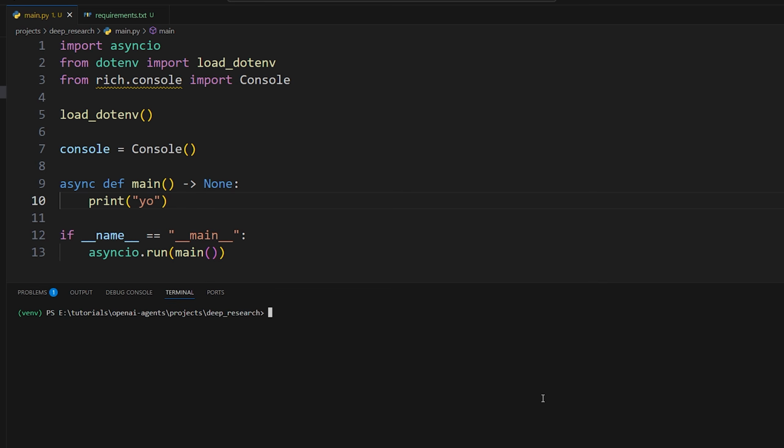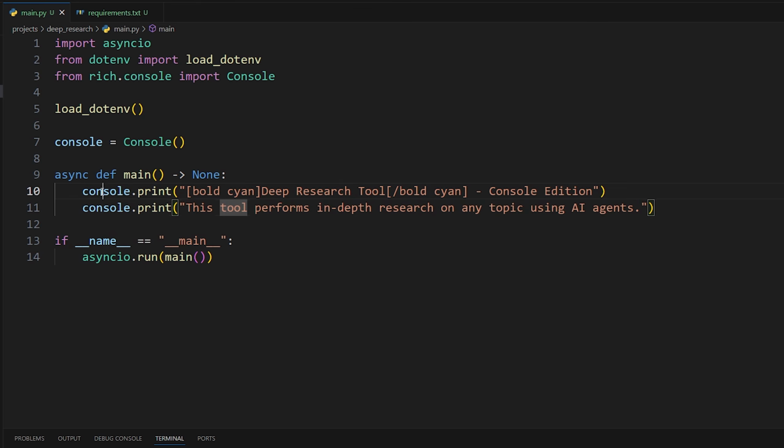So let's just make sure that we can run this to start with. So python main, and it says yo, nice. So it's working perfectly. So we can do console.print, and then we could say bold cyan, and then bold cyan as a closing tag. So in between these two tags here, you can say any text like deep research tool, and it will be that color.